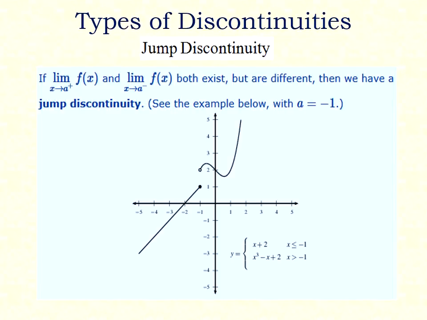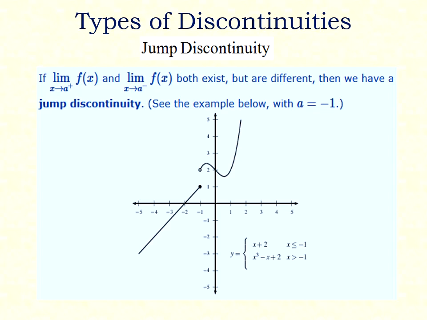Now you need to know some types of discontinuities. First one is jump discontinuity. If the limit as x tends to a from the right of f(x) and the limit as x tends to a from the left of f(x) both exist but are different, then you have a jump discontinuity. See the example a = -1. Here our given function is y = x + 2 when x is less than or equal to -1, and y = x³ - x + 2 when x is greater than -1.